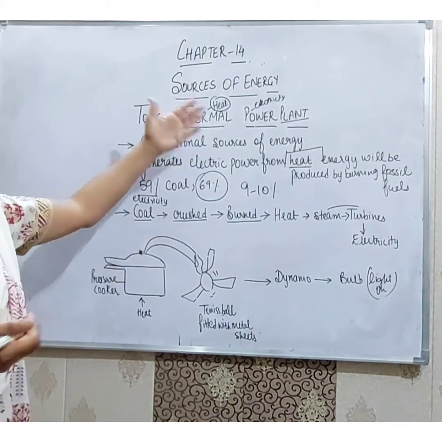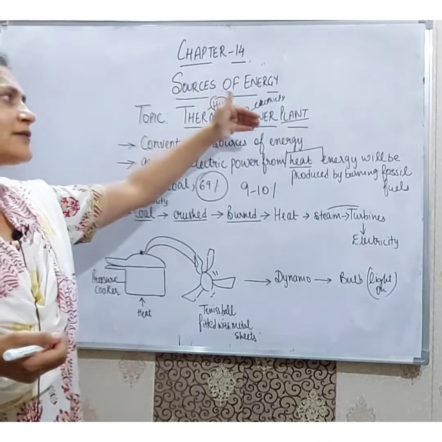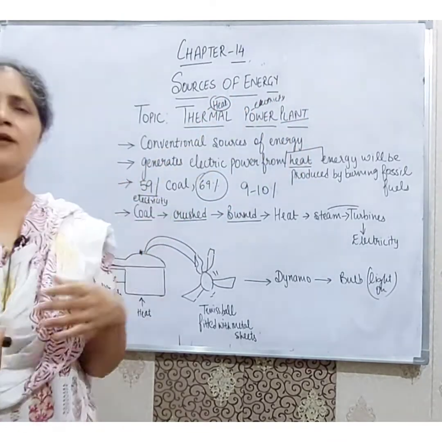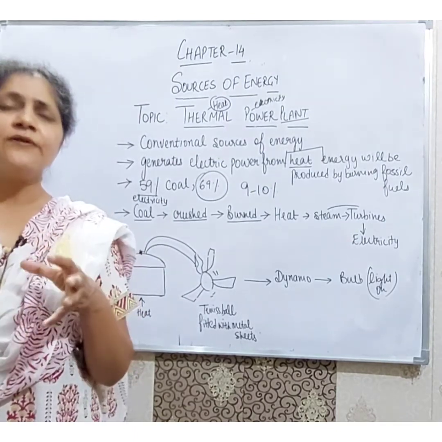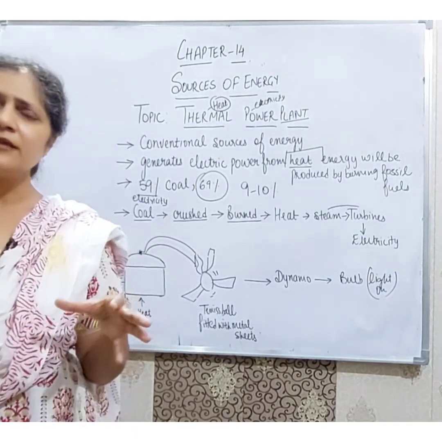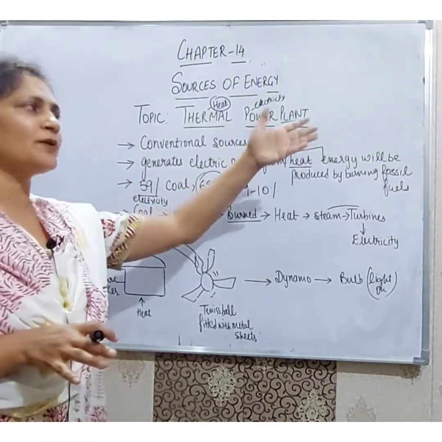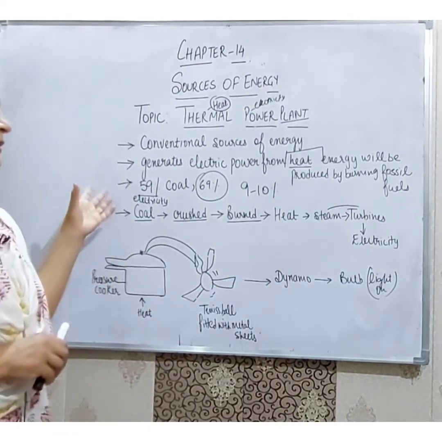So, this was all about the thermal power plant, where electricity is generated from heat energy. Because students, when we burn coal, it produces heat energy and light energy, right students? That heat energy is used to produce electricity. This is known as the thermal power plant.